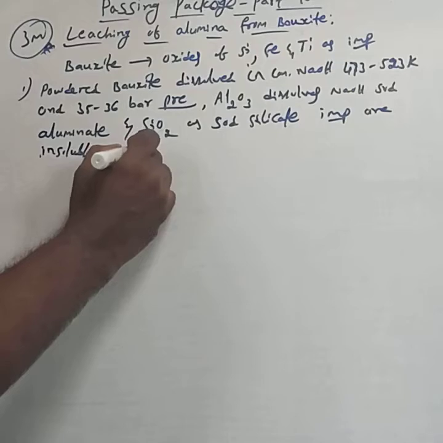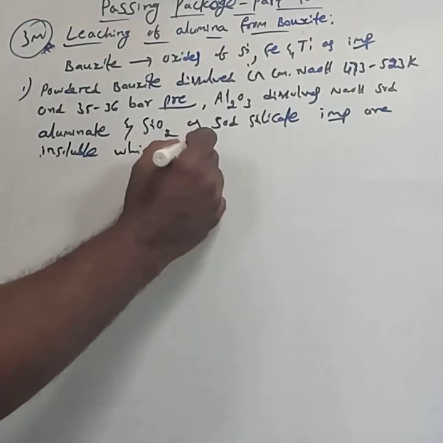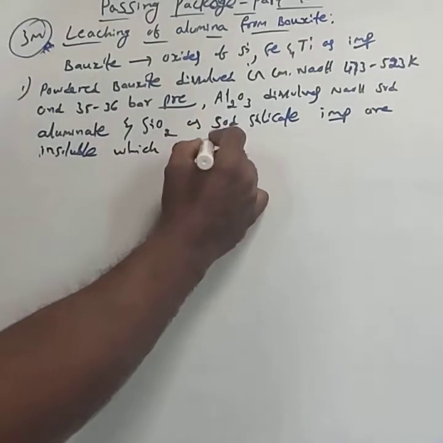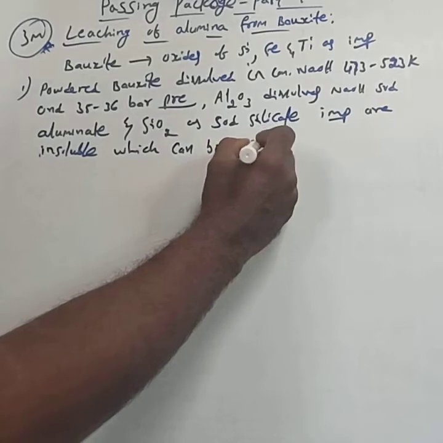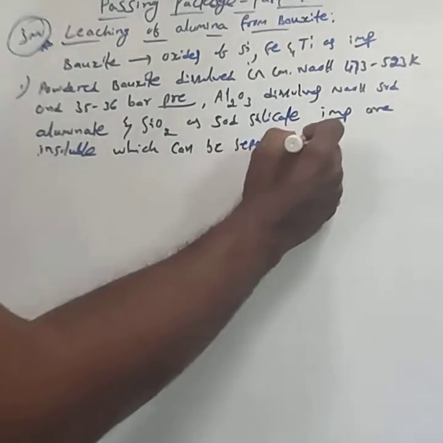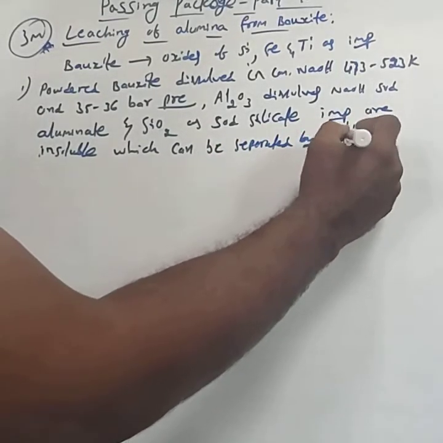The insoluble impurities can be separated by filtration.